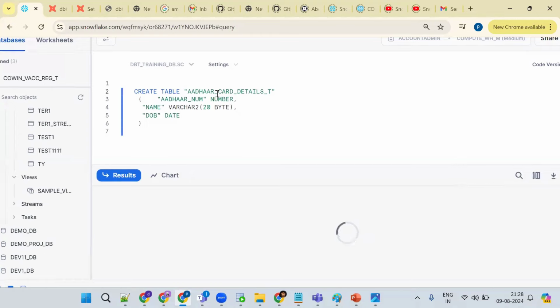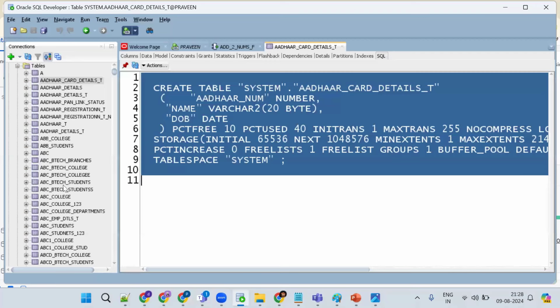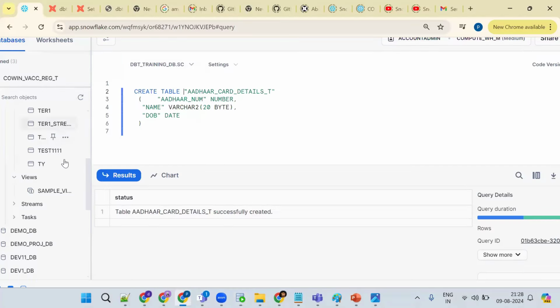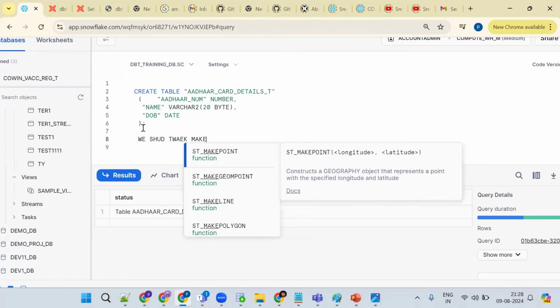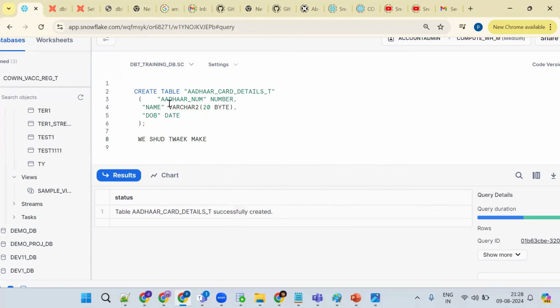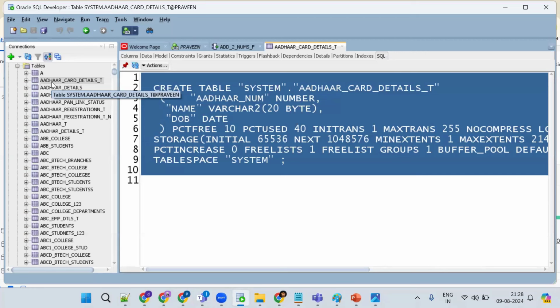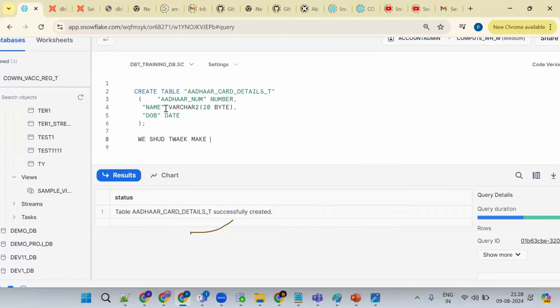Our data is there on-premises. But when I try to copy and paste it, it is not working. We should tweak something so that I am able to execute it in Snowflake. Our data is already there on-premises, but because of some issues like cost cutting or performance, I want to migrate the company's data, the tables and the views, into Snowflake.